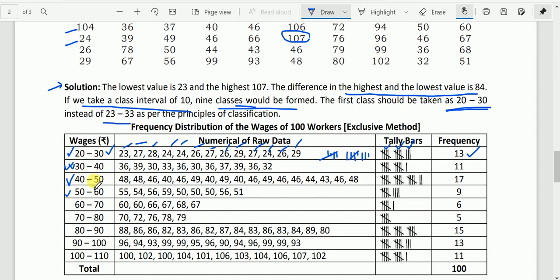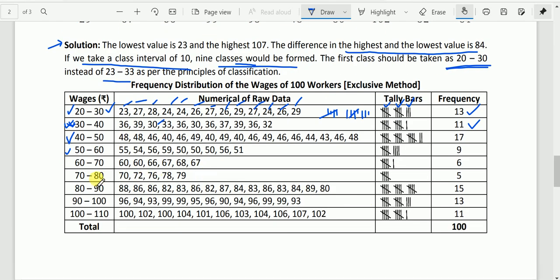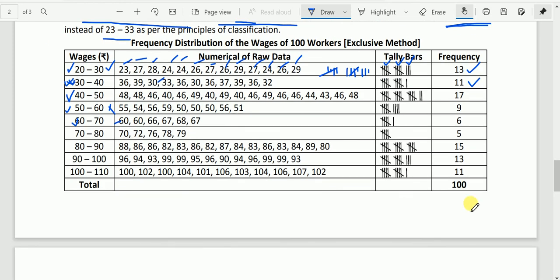Likewise, in this class 30 is included. Just see here, we must include 30 here in this case. And so we have got a frequency of 11, and here also in this class 60 is included, not here. And after that, when you add all the frequencies, it must be 100.